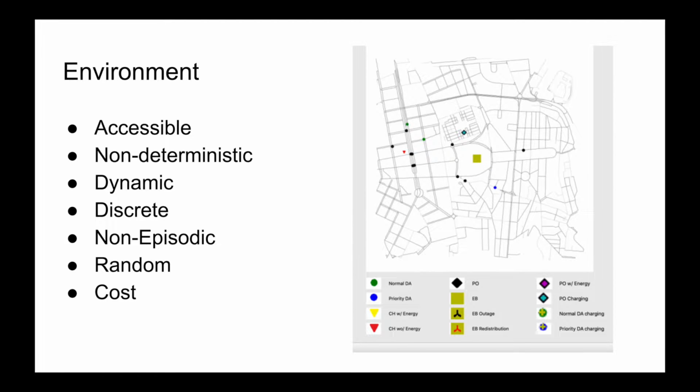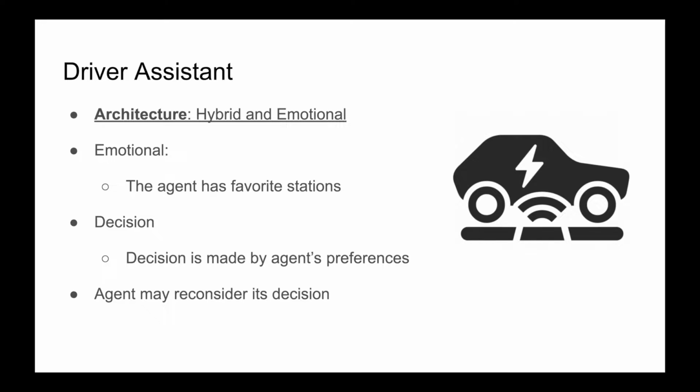Now let's talk about our agents. First of all, the driver assistant. The agent's emotional behavior is very simple. The agent holds a state that simulates how much it likes the station. This variable will be used in the decision making of which station the agent decides to go to charge his car. The driver assistant must decide which station he wants to go to charge his car.